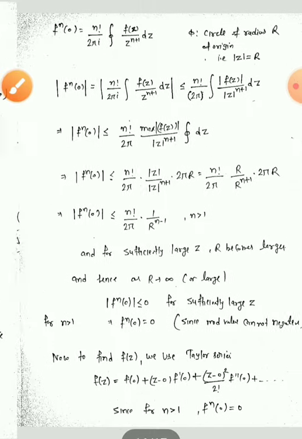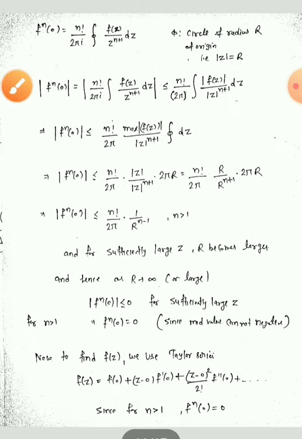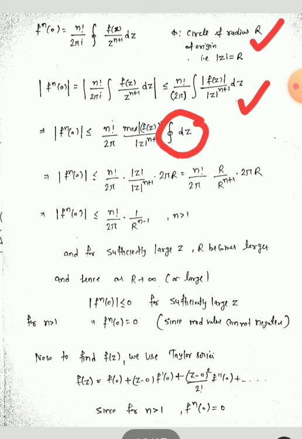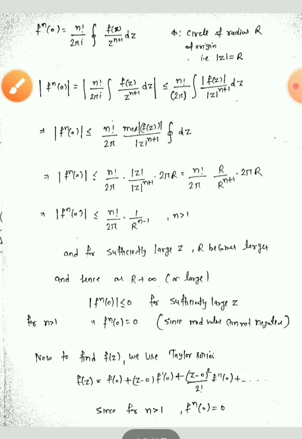Okay, now what is next? This formula is defined for a circle of radius r at the origin, that is, its equation is mod z equal to r. Simply take mod on both sides and you will reach here. This is simple, and we take all terms out of this, and only this term is remaining.